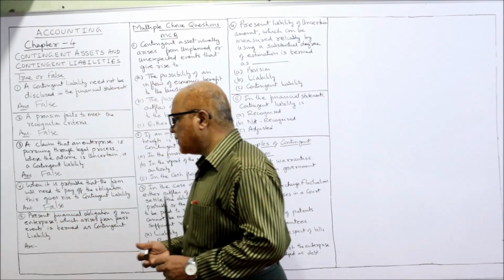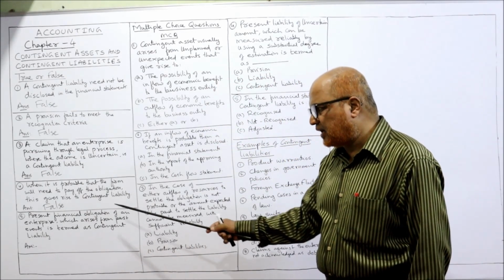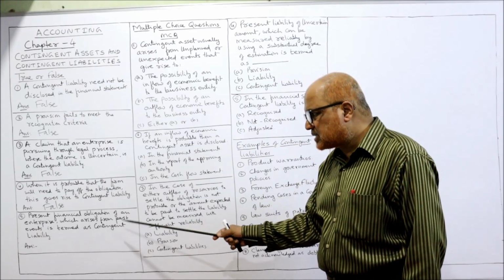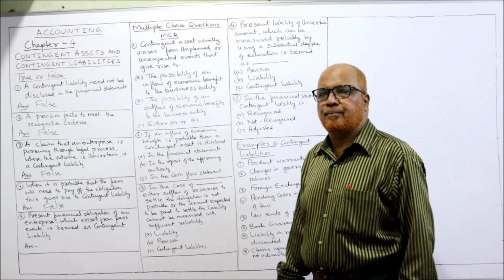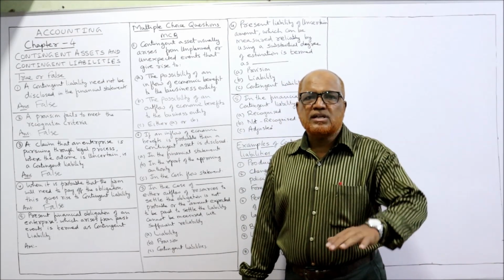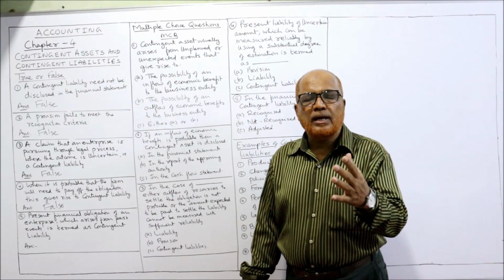Next, the last one. A present financial obligation of an enterprise which arises from a past event is termed a contingent liability. A present financial obligation which has arisen from a past event is called a liability.